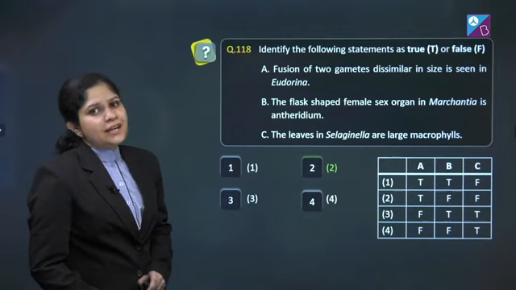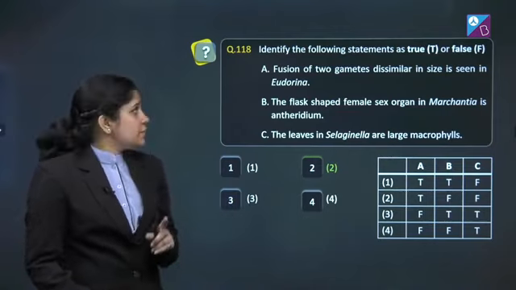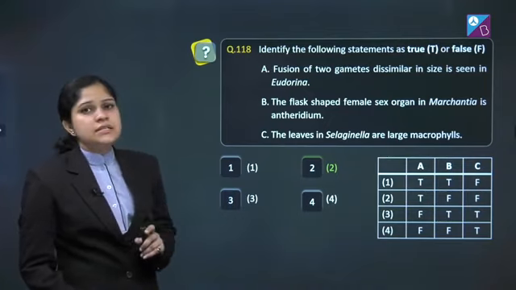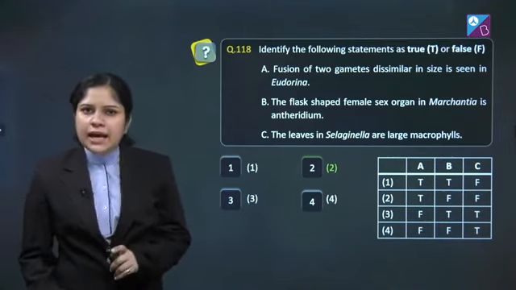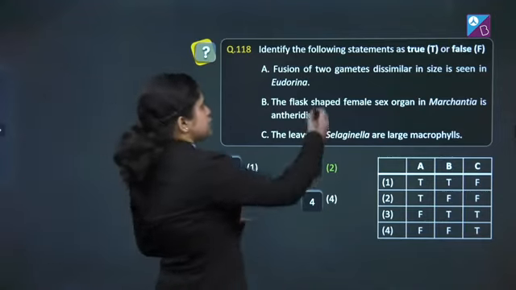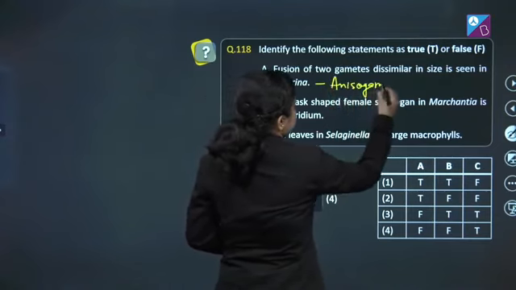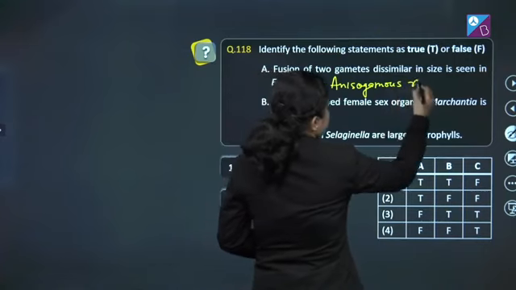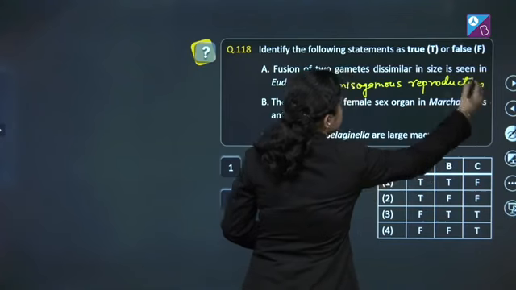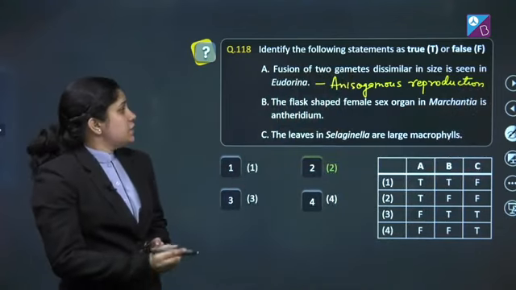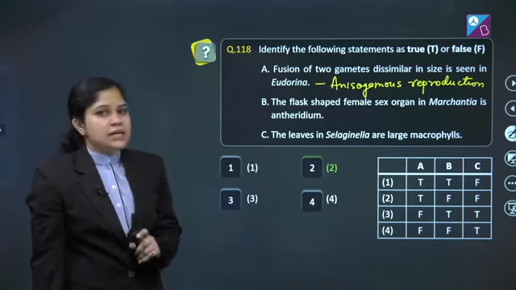Question number 118. Identify the following statements as true or false. A. Fusion of two gametes dissimilar in size is seen in Eudorina. Eudorina is a green alga and it shows an isogamous reproduction. So, first statement is absolutely true. B. The flask-shaped female sex organs in Marchantia is antheridium.